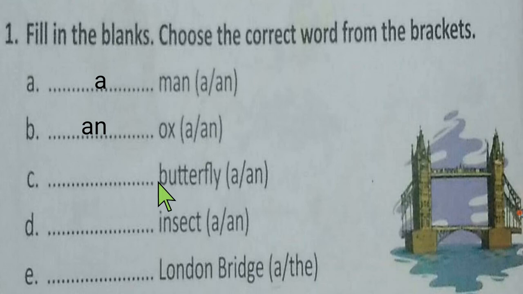See, third question. Butterfly. The word is singular and starts with a consonant sound. That's why we use a here. See, fourth question. Insect. This starts with a vowel sound, no? So we use an insect. Here London Bridge. London Bridge is a special place. So what do we use here? The.